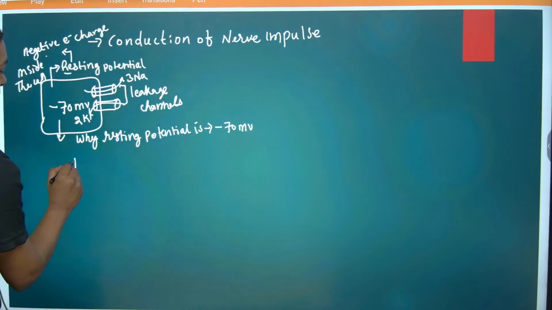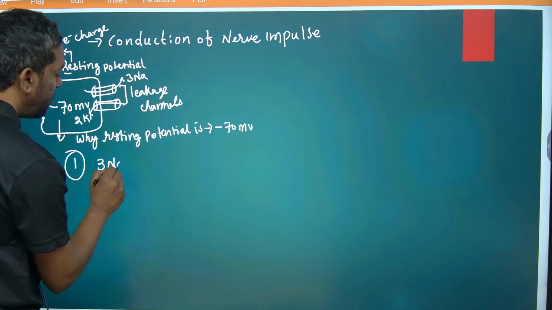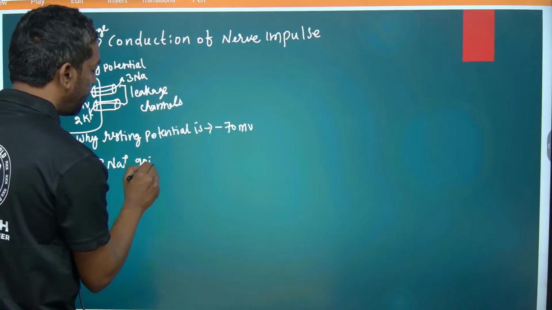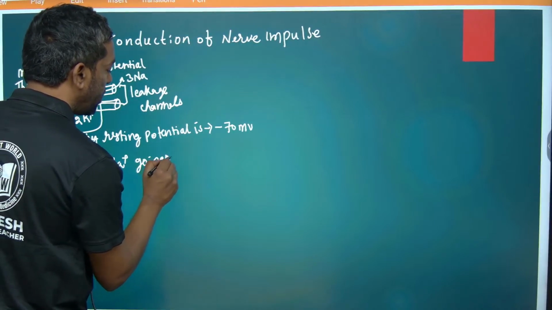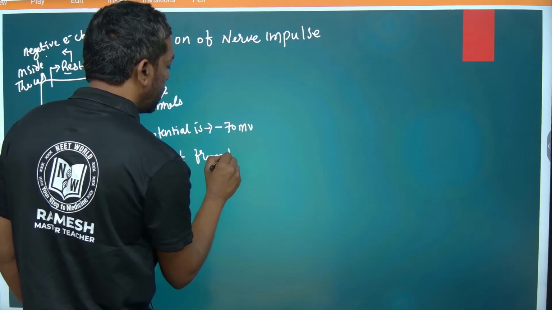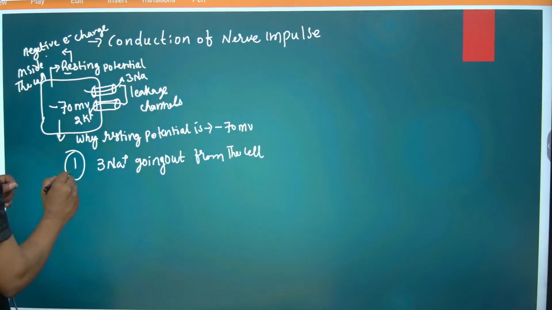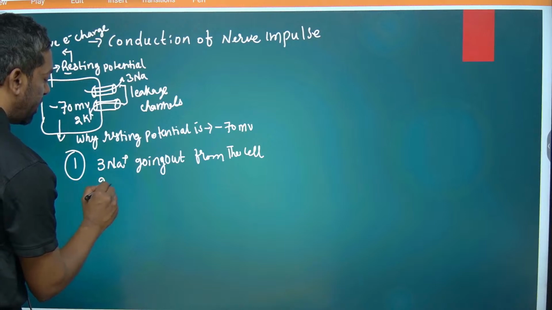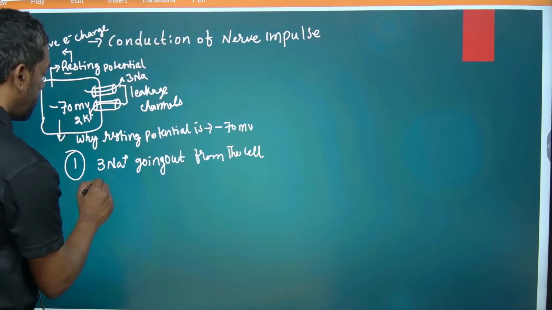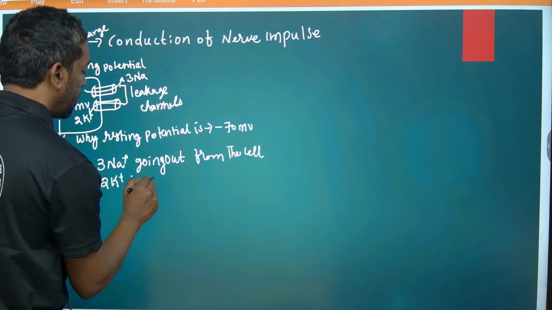Three sodium ions go out from the cell, and two potassium ions come into the cell.